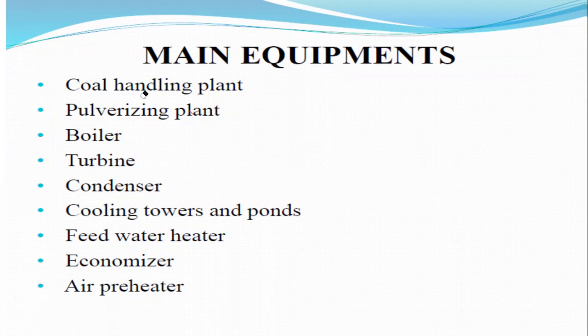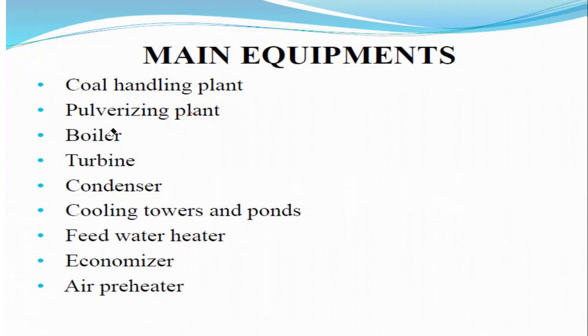This is the coal handling plant and also the storage plant. And this is the pulverizing plant. In the pulverizing plant, the coal will be converted into small pieces. It is called pulverization. Why do we require pulverization? Because the burning process of the coal will be very quick. Therefore, by giving the pulverization operation to the coal, the boiling point is more.